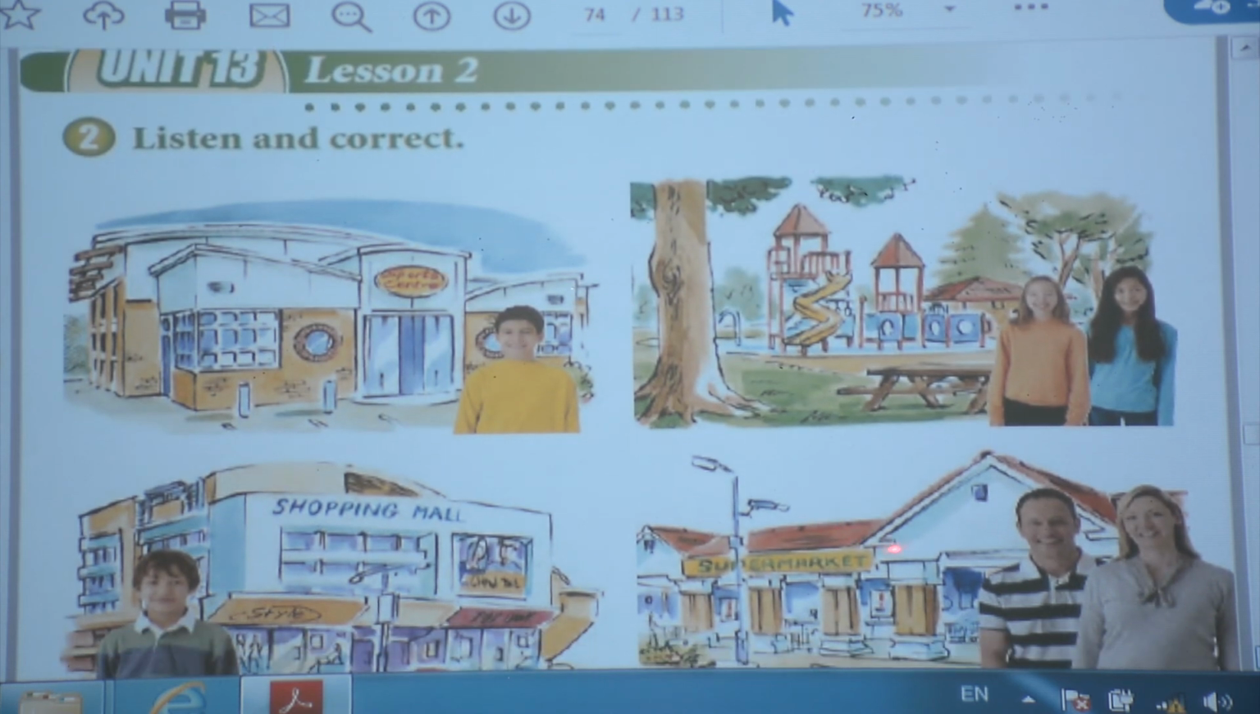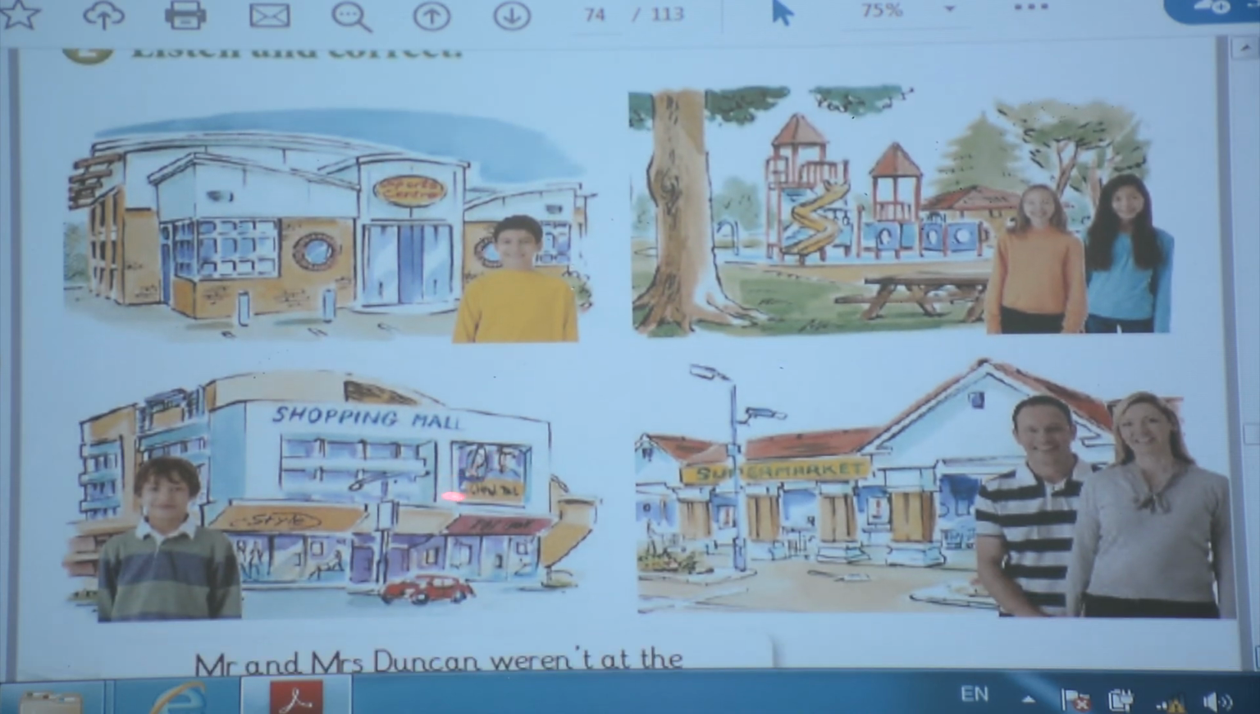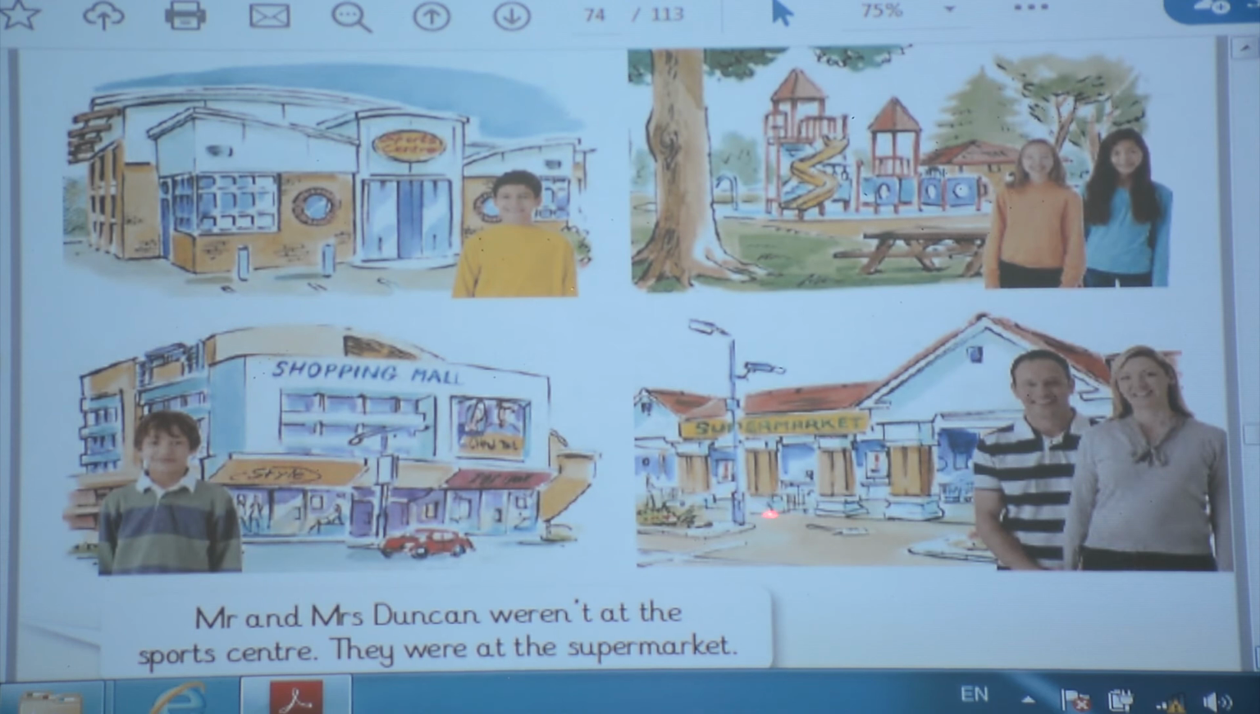Unit 13, listen to. It's about where people were. He was at the sports center. Look at the second picture. They were at the park. The third picture, he was at the shopping mall. They were at the supermarket.